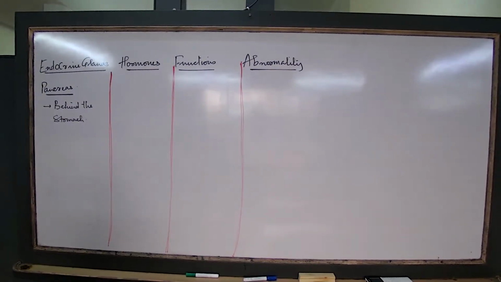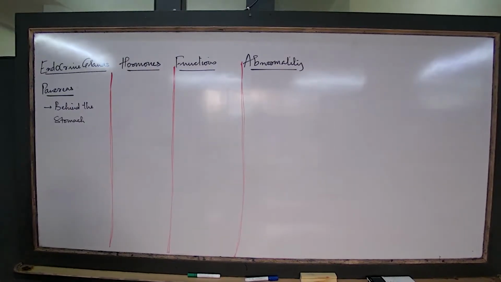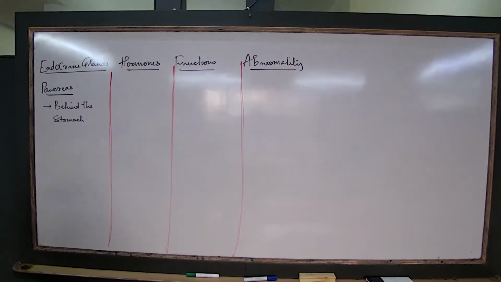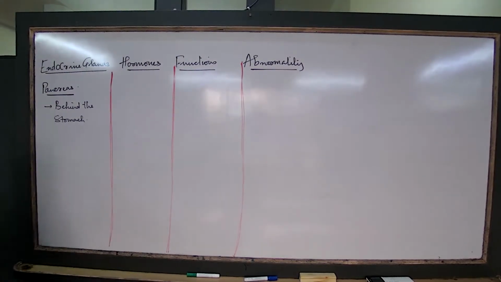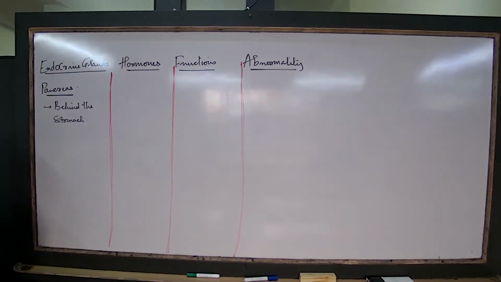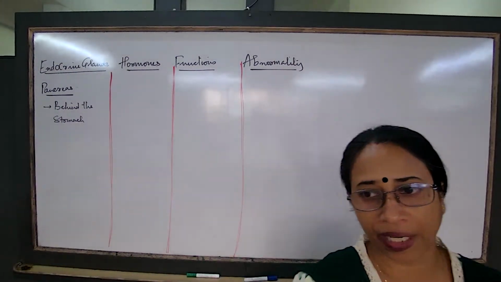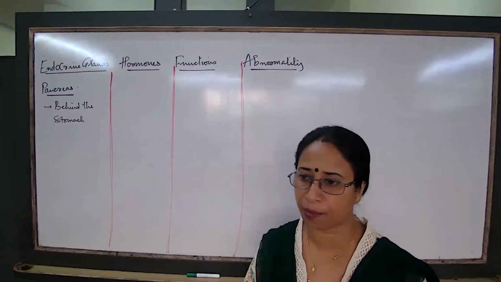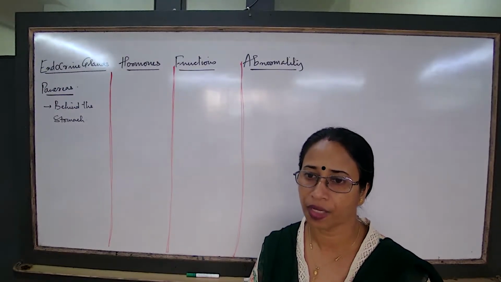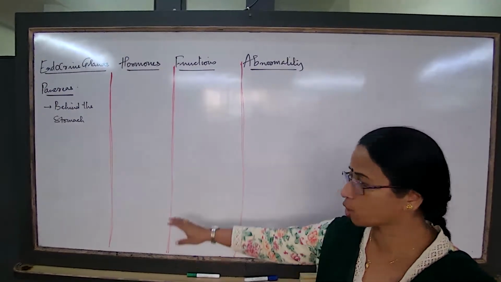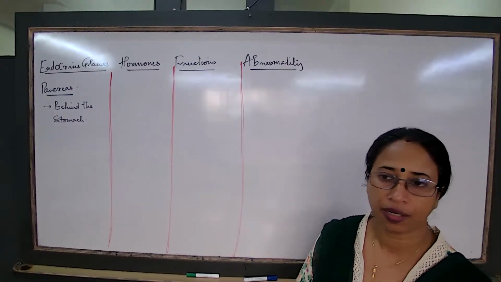Check what you have written. Hormones never pass through ducts. Hormones will never pass through ducts. Always remember the major concept of hormones is that they will never pass through ducts. They will directly be poured into the bloodstream. So we are talking about the pancreas. The location of the pancreas, always remember, is behind the stomach. Behind the stomach, we talk about the hormones of the pancreas.